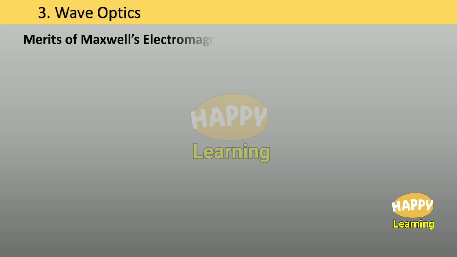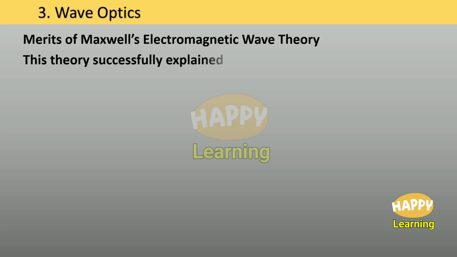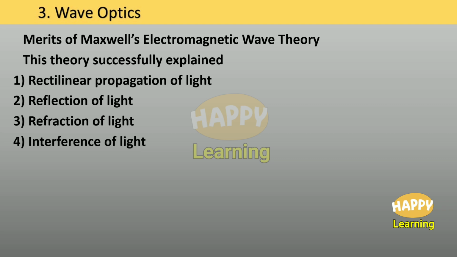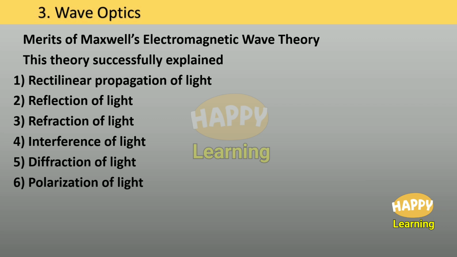Merits of Maxwell's electromagnetic wave theory. This theory successfully explained rectilinear propagation of light, reflection of light, refraction of light, interference of light, diffraction of light, polarization of light.